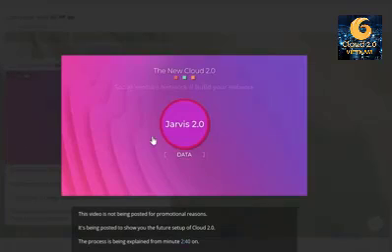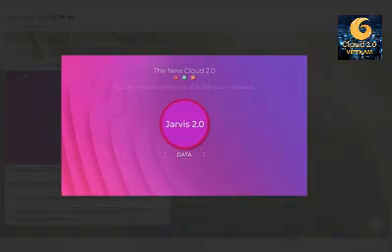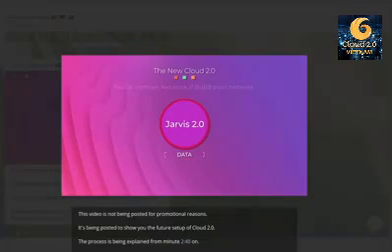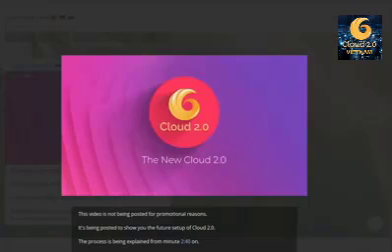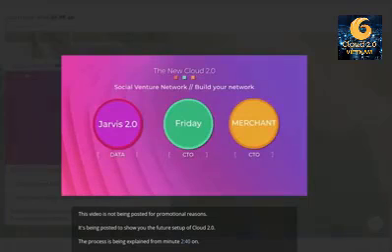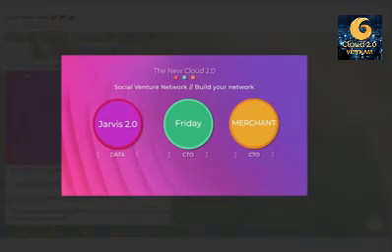So the new Cloud 2.0. Cloud will be migrating to what they call the new social venture network, right? And that will consist of three elements. So one will be Jarvis 2.0, which will no longer be a crypto arbitrage, crypto trading. It will be a data package, a data plan that members can subscribe to and can also refer people to it.